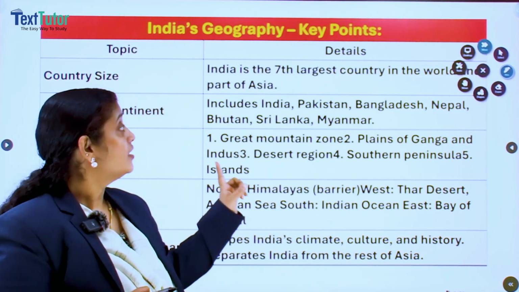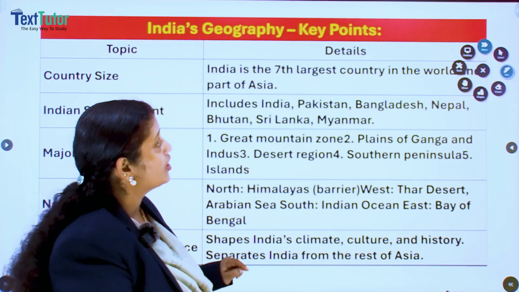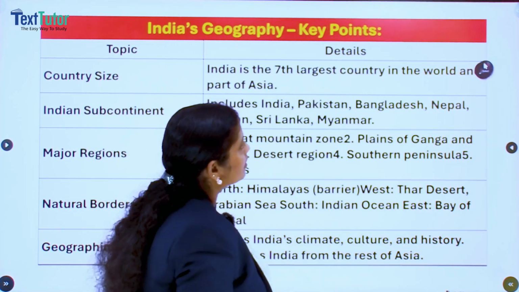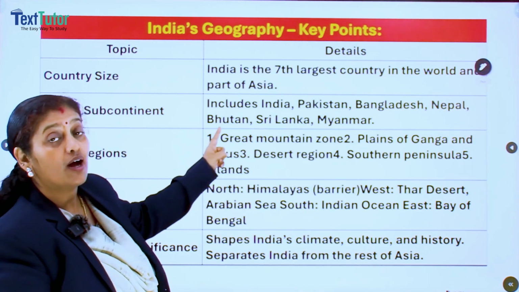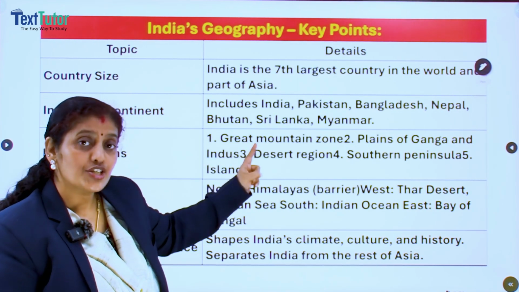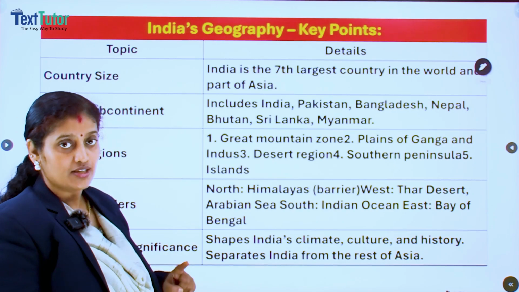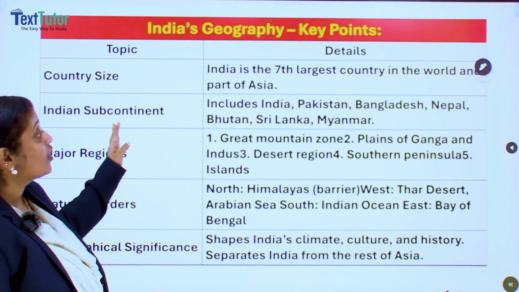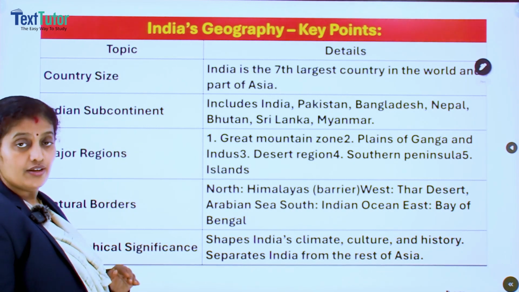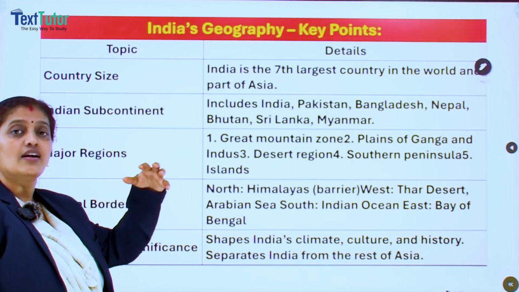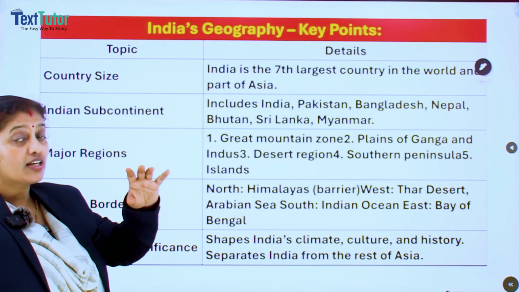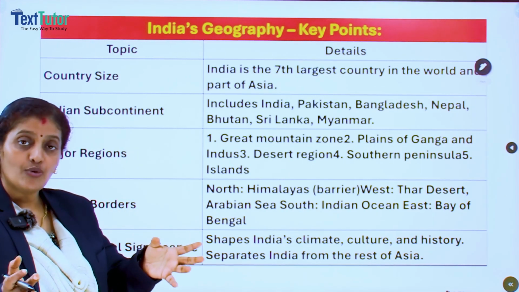So India, the 7th largest country in the world, and it is a part of the Asian continent. You all know that. India is known as a subcontinent. Why is it known as a subcontinent? Because it is separated from the main continent by certain natural boundaries.